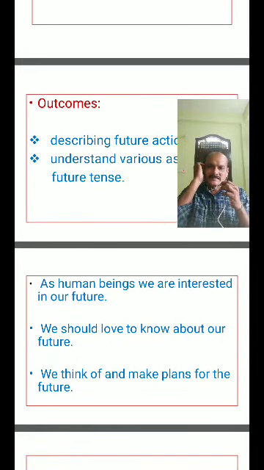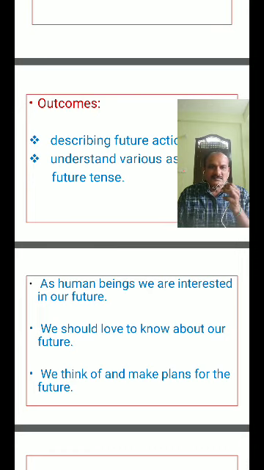As human beings, we are interested in our future. We should love to know about our future. We think of and make plans for the future. Already we learned that tenses mainly depend on time and aspects. Means we have to make some plans for the future. How we make, how we will write. As human beings, we are interested in our future.